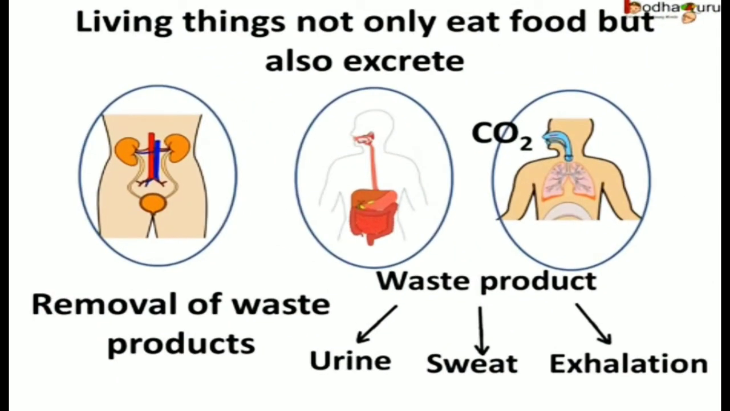Apart from that, you also give out carbon dioxide gas through the lungs. So, living things do not only eat food, but we also excrete. Excrete means we give out waste products. So, the removal of waste products from our body is called excretion. The removal of waste products like urine, sweat, and exhalation of carbon dioxide gas are ways of excretion. The organs responsible for excretion in our body are the kidneys, the lungs, and the digestive system, which helps you to remove the waste products.